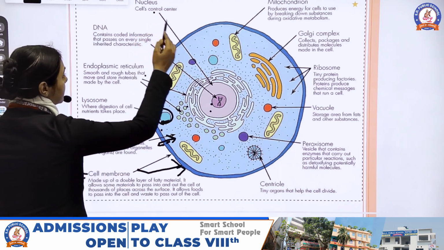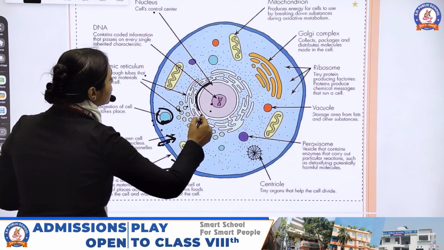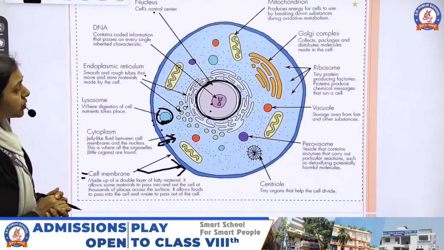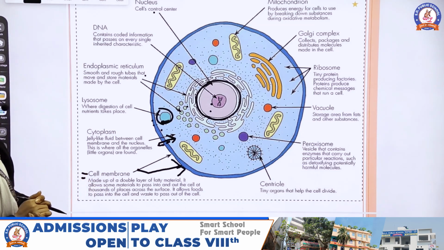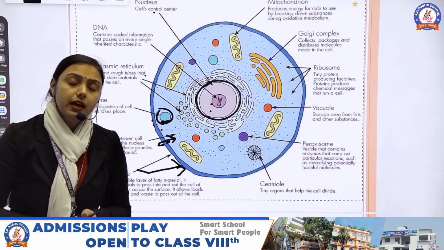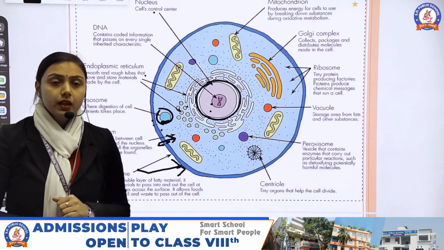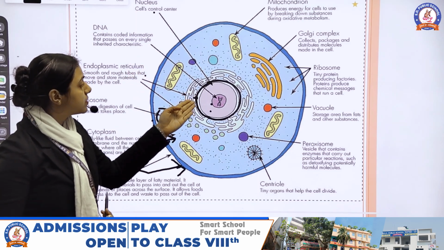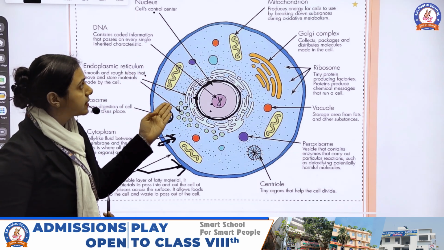Now the nucleus. This is the control center of the cell. We can also say that the nucleus is the brain of the cell. Just like our brain controls all the activity of our body, the nucleus controls all the activities which are carried out inside the cell.